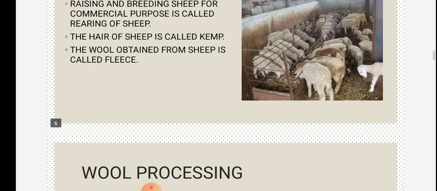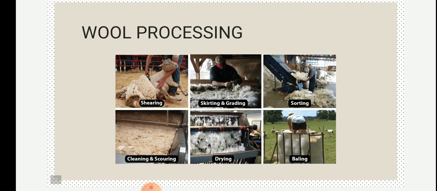Now we'll move on to the next part, that is, how wool is processed. We have seen that the sheep gives us wool and that it is used for making woolen clothes, but how is the process carried out? The processes involved in obtaining wool are shearing, washing, scouring, wool classing, carding and combing, spinning, weaving and knitting. All these are the different processes the wool goes through, and then we get the woolen clothes that are available in the shops. We are going to discuss all these processes one by one in our coming parts.